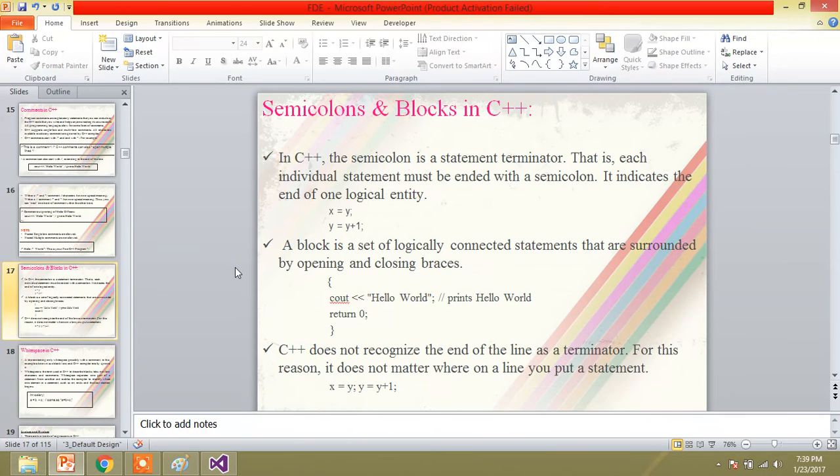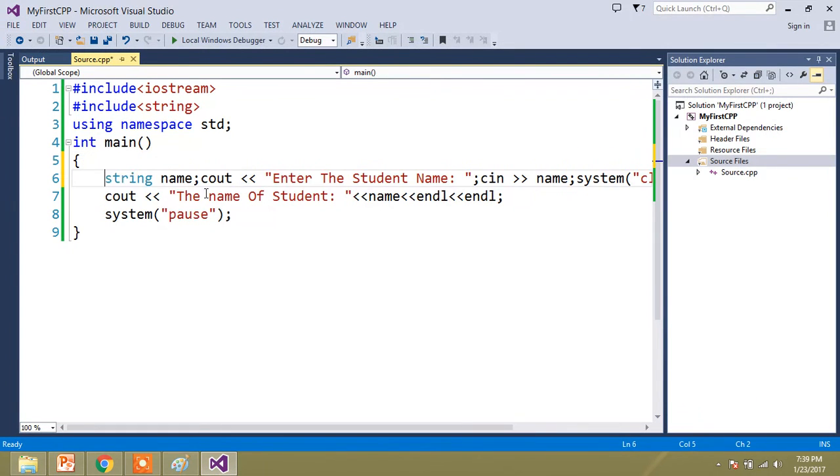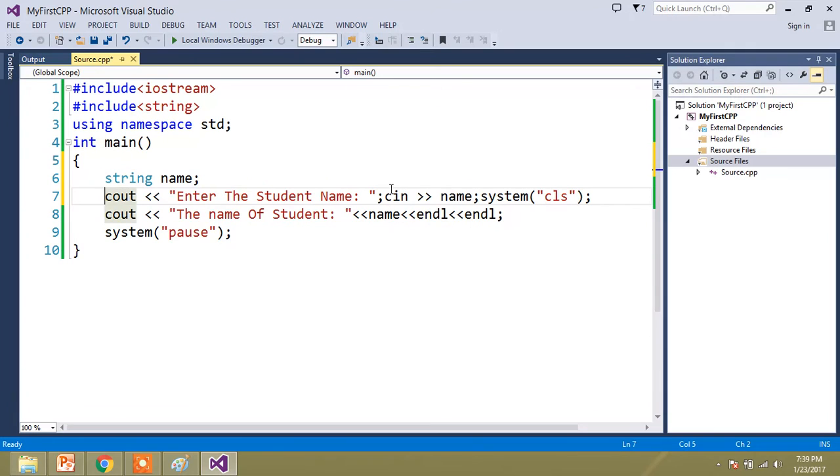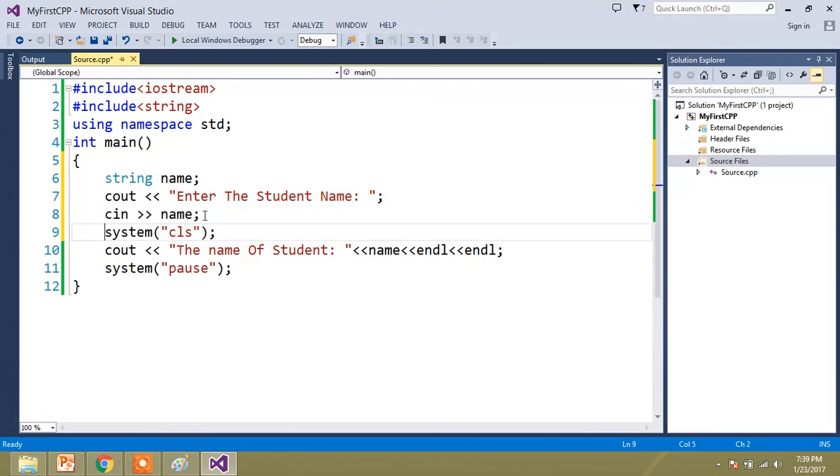Now, the semicolon. Whenever you are writing a statement, you enter a semicolon at the end of the statement. That's nothing but you are telling the compiler this is the end of the statement, now go to the next line and execute. This semicolon is understood by the compiler as the end of the line; the semicolon is the termination of the statement.